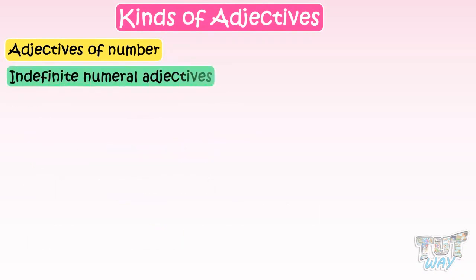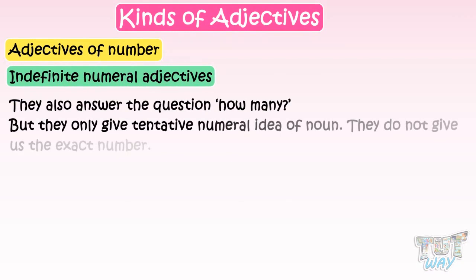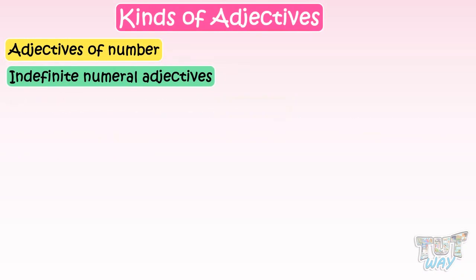Now let's learn what are indefinite numeral adjectives. Indefinite numeral adjectives also answer the question, how many? Like the definite numeral adjectives, but they only give a tentative numeral idea of the noun. They do not give us the exact number.